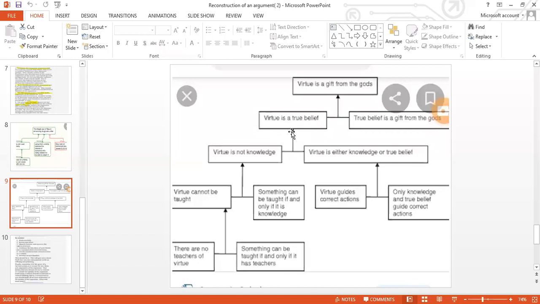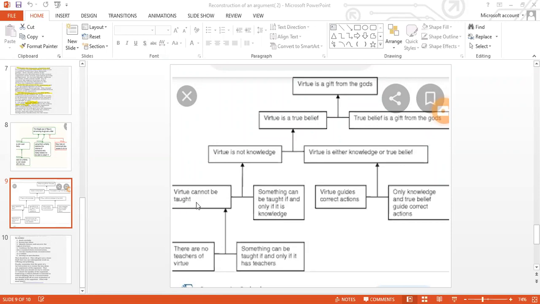Keeping true belief in view, we reconstruct the argument: virtue is not knowledge. If it is true belief, virtue is not knowledge. Virtue is either knowledge or a true belief. What is virtue then? If it is not knowledge, it is either knowledge or a true belief. From it we further construct two arguments. If virtue is not knowledge, we further reconstruct two arguments.